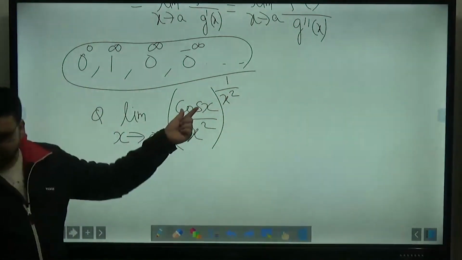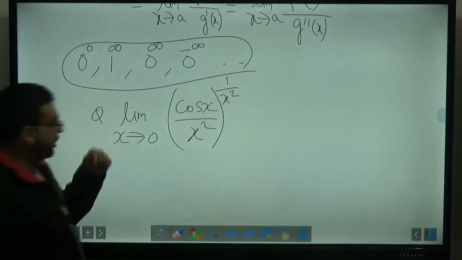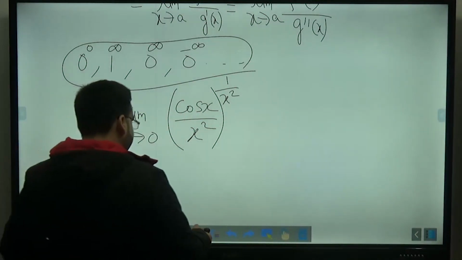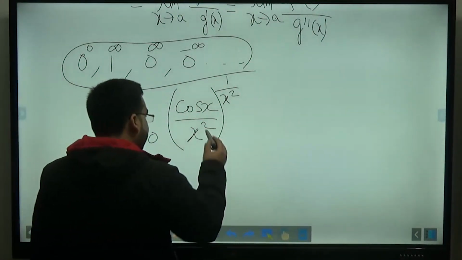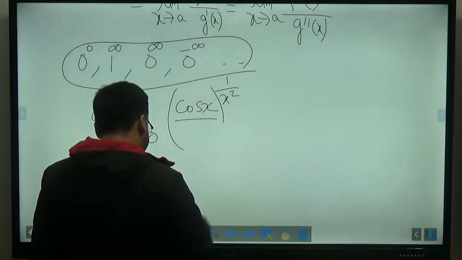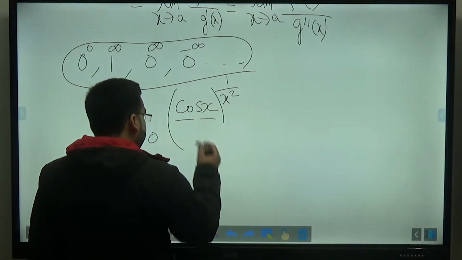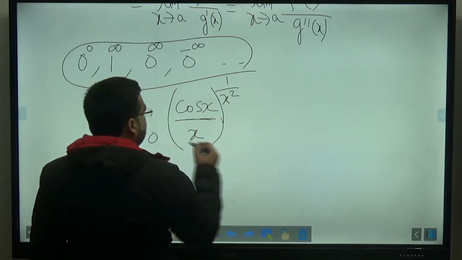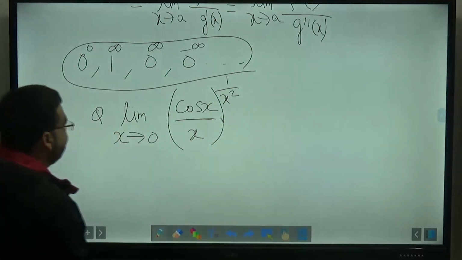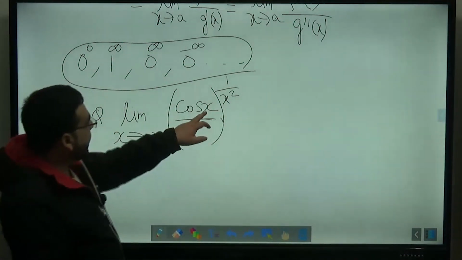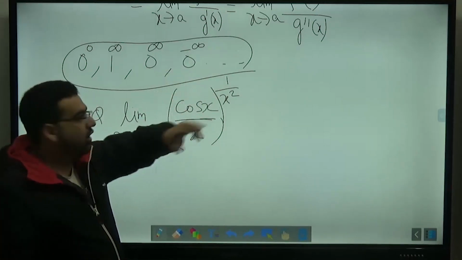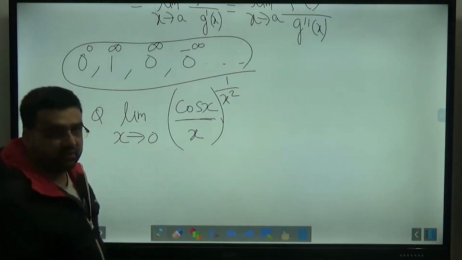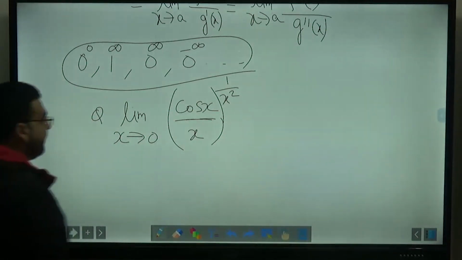Actually, in the question it was sin x or something. I am modifying it. Okay, not x square, let us say it is x only. It is x only at the denominator, for example. So we have to apply limit x tending to 0. If you put 0 here, it is 1 upon 0 raised to the power infinity. Again, it is not that form which can be used for the L'Hospital's rule. So we have to modify it a little bit.